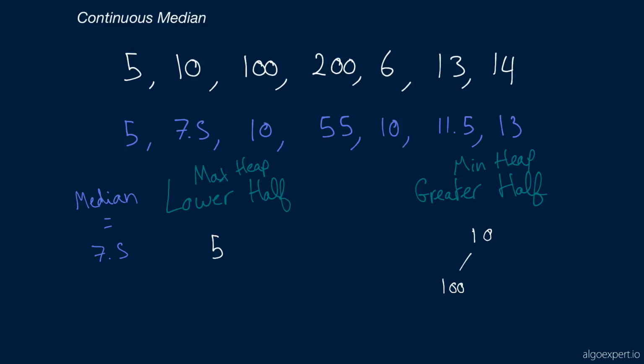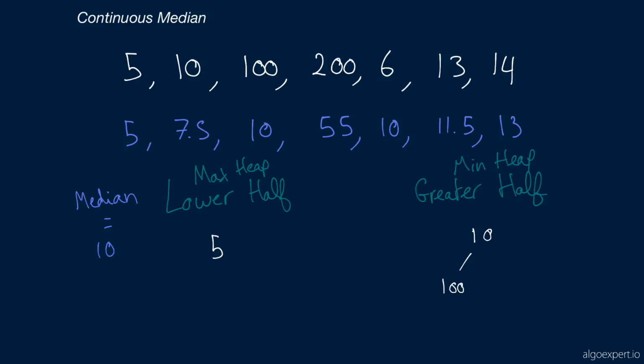Okay? And so now we compute the median. So we compare the length of the lower half to the length of the greater half. We've got one number in the lower half, two numbers in the greater half. Therefore, we've got an odd number of numbers. So the median is going to be the top value, the minimum value in the greater half, which is going to be 10. So we're going to update this to 10.